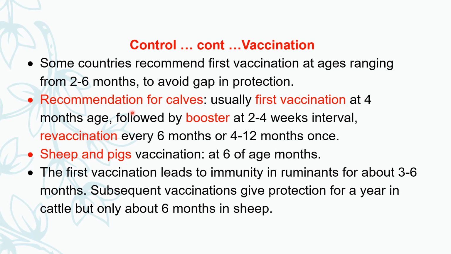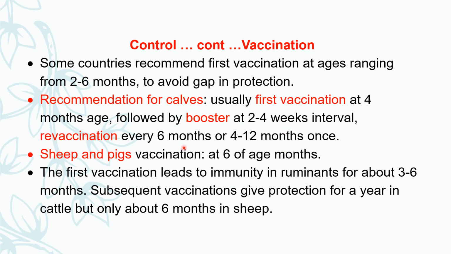Recommendation of vaccination for the calves: usually the first vaccination should be at 4 months of age, then followed by a booster dose after 2 to 4 weeks, then again revaccination every 6 months or 4 to 12 months once.